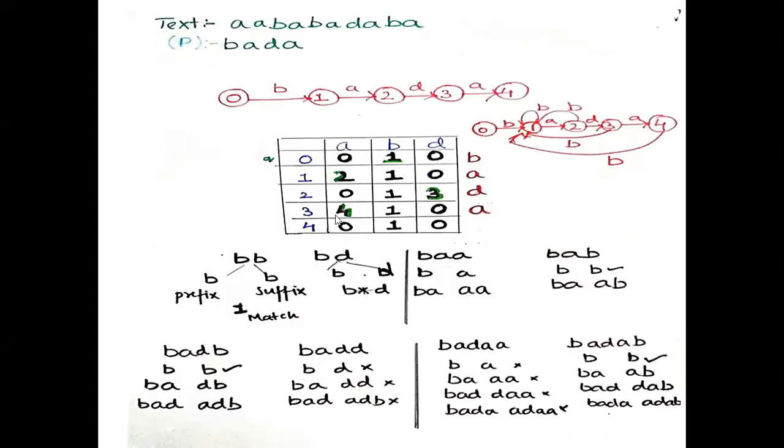So I have stopped. What if I get the same pattern again? Then you should complete the whole string. So state 4 on input pattern B goes to 1, and from 1 on input pattern A, it goes to 2. I didn't find anywhere else where Q equals M. There is only one pattern match in the whole string. By seeing here, the string is BADA, so there is a string match.